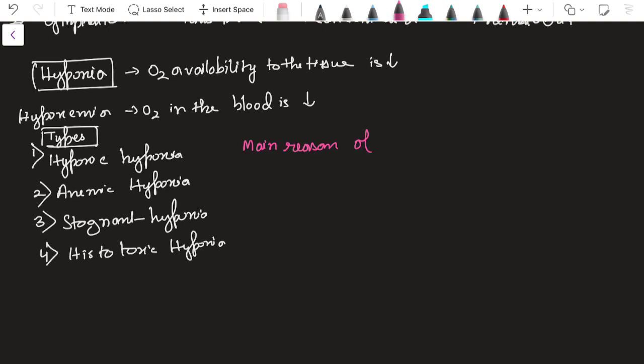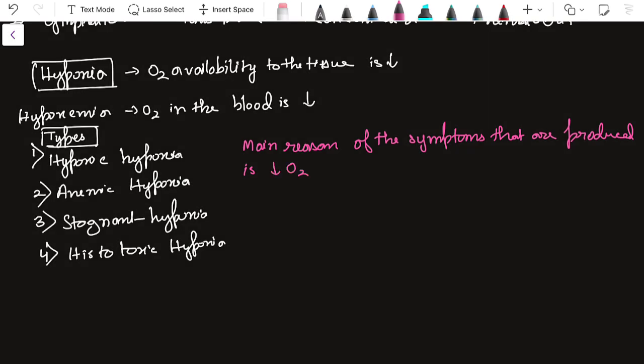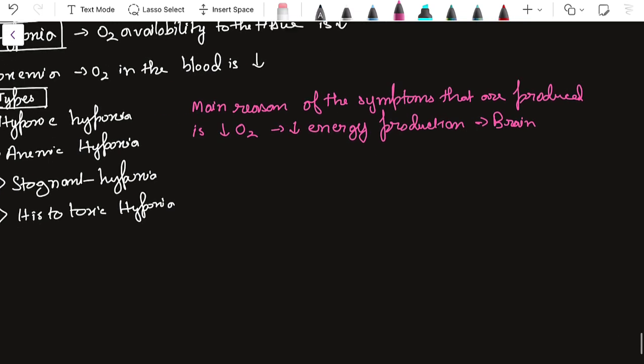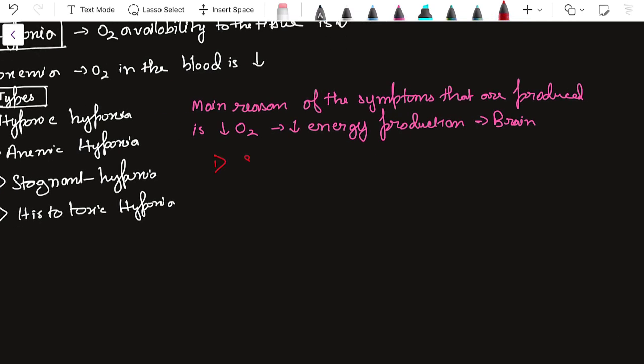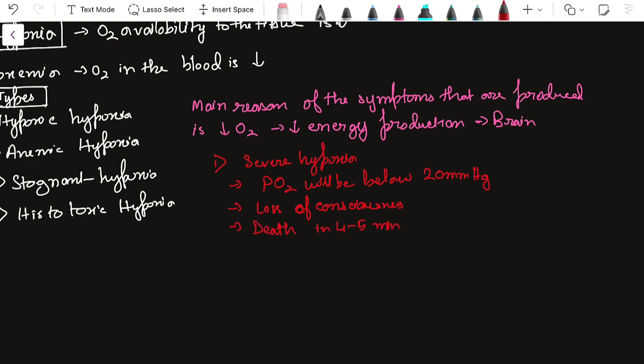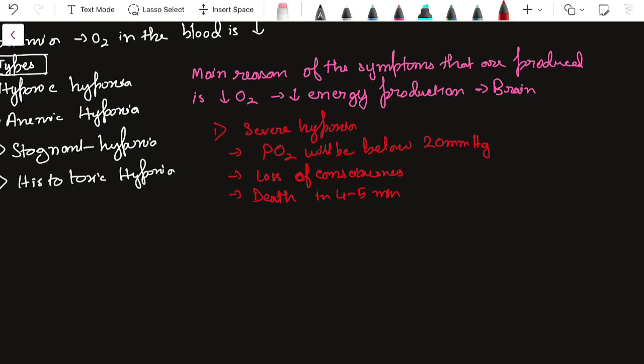The main reason for the symptoms produced is deficiency of O2. There will be deficiency in energy production, especially in the brain. This will create severe problems. So signs and symptoms are also classified on the basis of three types. First is severe hypoxia. Here PO2 will be below 20 millimeter Hg. This occurs in a plane crash at very high altitude. Here there is loss of consciousness in 15 to 20 seconds, and even death in 4 to 5 minutes. So in this case there is very little chance of life.